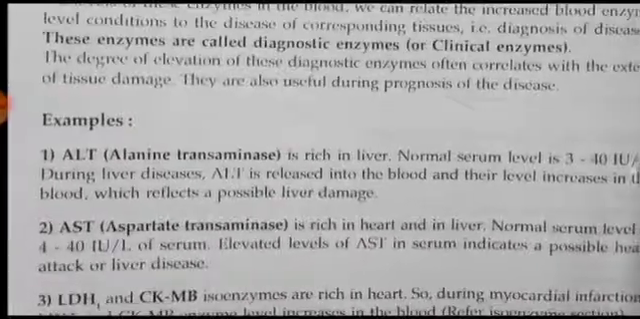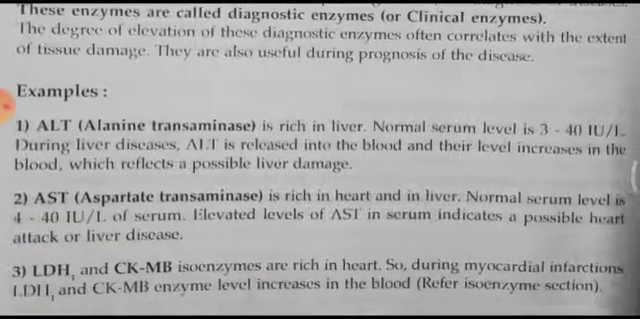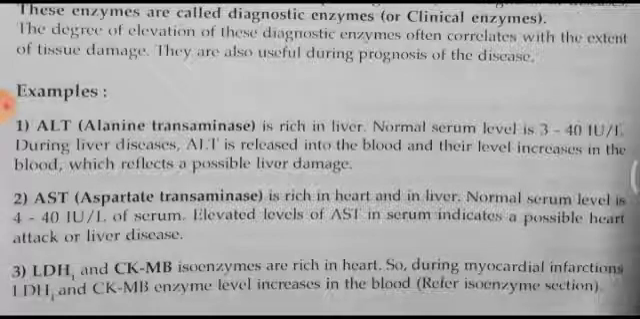If you come across specific examples, ALT, which is also called alanine transaminase, is rich in liver. Normal level is 3 to 40 international units per liter. During liver diseases, ALT is released into the blood and its level increases, which reflects possible liver damage. When the concentration increases more than 40 international units, that indicates liver damage, because this enzyme is related to liver functioning.